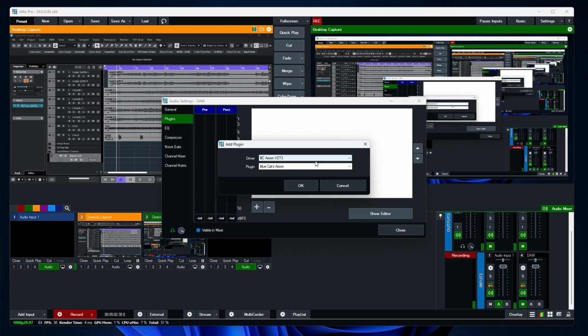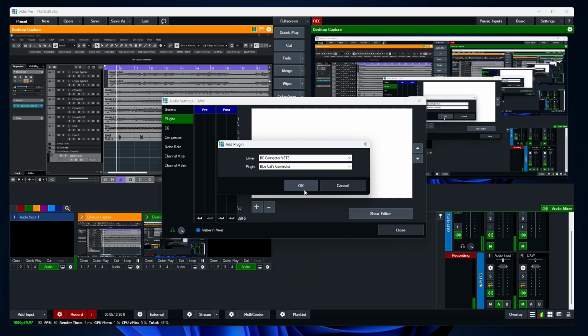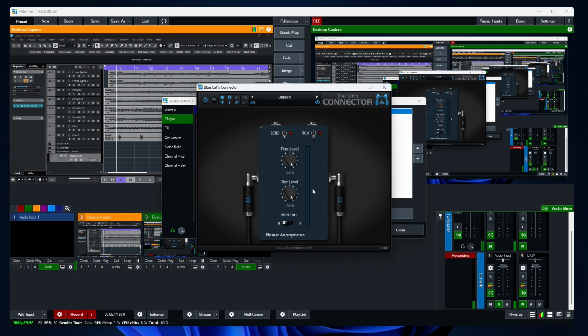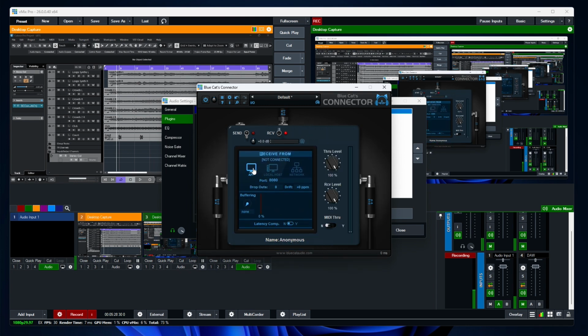Here now, you pick the Connector, then you click OK, and it pops up this way. Remember in Cubase we clicked on send, because that's where we are sending from. But here we are receiving, so we click on receive. We take it to localhost, and you can see the port is supposed to be the same: there we have 8080 and this one is also 8080.